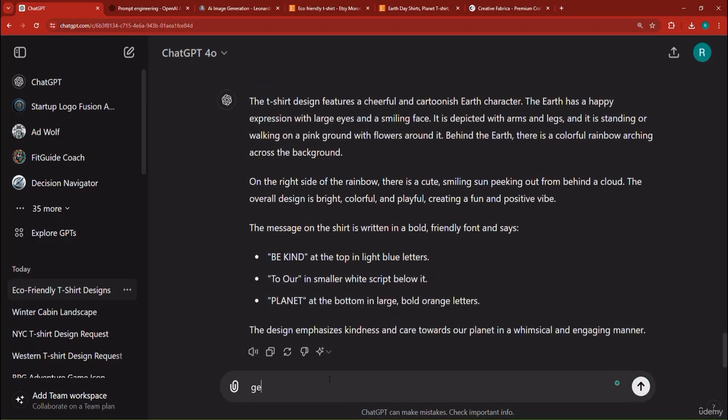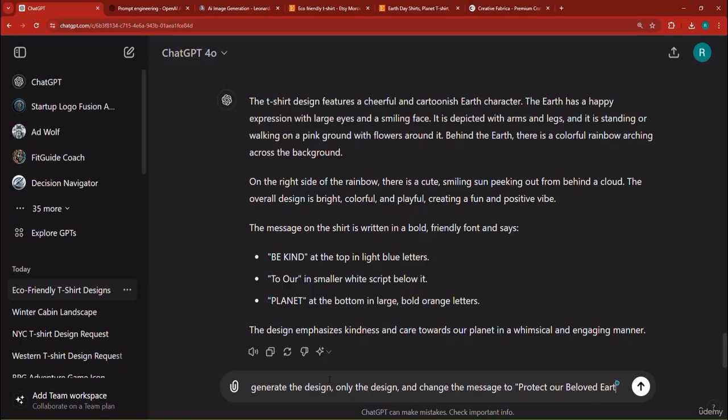So here I'm going to say, generate the design. Only the design. And change the message, right? Change the message in order not to be copycats. Change the message to empower or protect our beloved